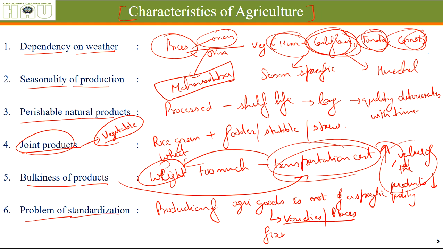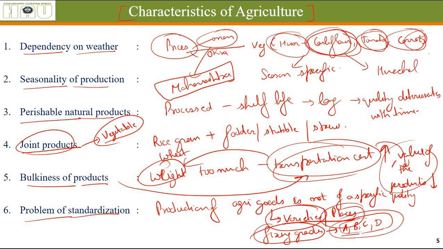Fixing grades. The apple that is coming from Himachal is of grade A, B, C, D based on different characteristics, colors, taste, and look. We cannot fix the same grades for the apples coming from Kashmir because of different variety, and because these things are coming from different places, there is necessarily a quality difference. So with variety and place of cultivation of the same product, fixing of grades is very difficult because there is a lot of variety. So we need to fix a lot of grades for different varieties and products coming from different places.